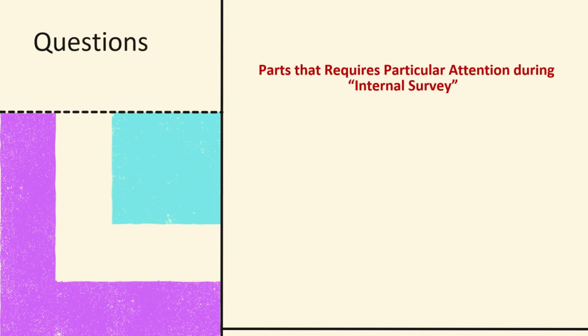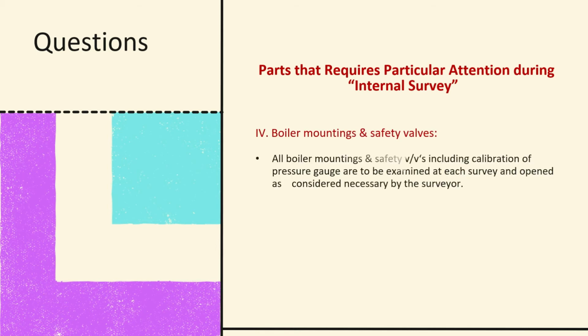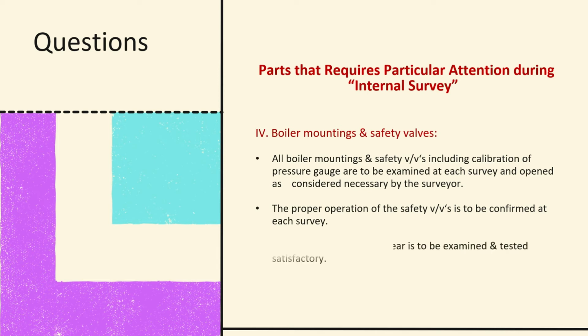Boiler mountings and safety valves. All boiler mountings and safety valves, including calibration of pressure gauge, are to be examined at each survey and opened as considered necessary by the surveyor. The proper operation of the safety valve is to be confirmed at each survey. Boiler safety valve easing gear is to be examined and tested satisfactorily.